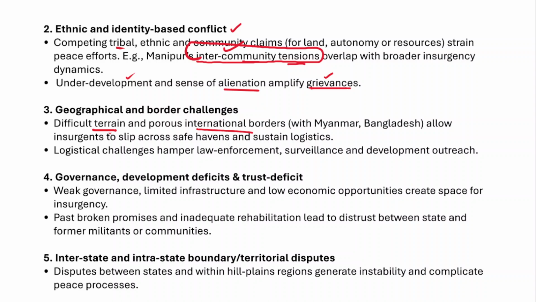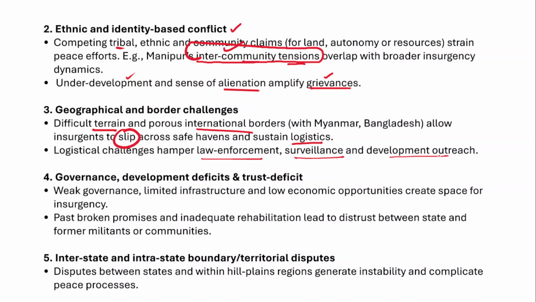Therefore, it allows insurgents to slip across to safe havens and sustain their logistics. It is also not easy for the security forces to operate in the hilly and difficult terrain while dealing with these insurgent groups. So the logistical challenges that the security forces face hamper law enforcement in the Northeast, surveillance and even developmental outreach.